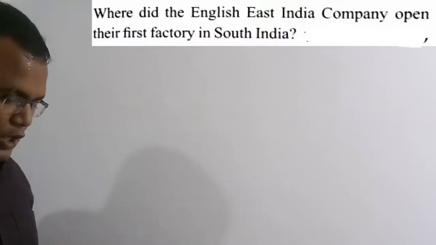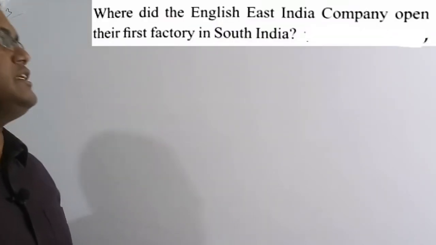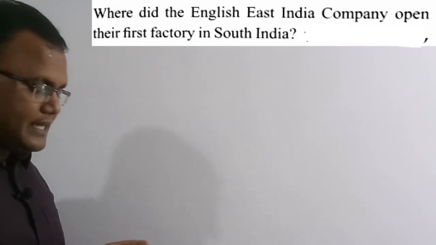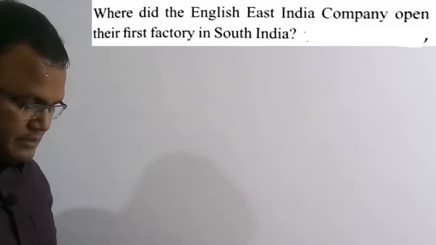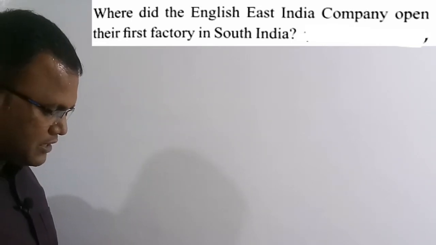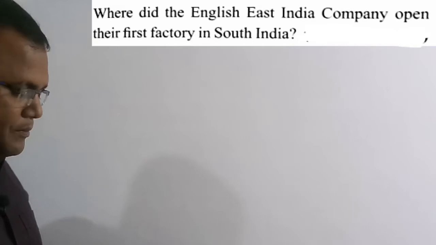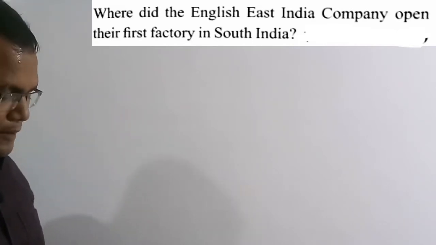Now we'll discuss the 23rd question. See the question here. Where did the English East India Company open their first factory in South India? Option A, Machilipatnam. Option B, Bemuripatam. Option C, Visakhapatnam. Option D, Chennapatnam. Option A, Machilipatnam is correct. The English East India Company opened their first factory in South India in Machilipatnam.